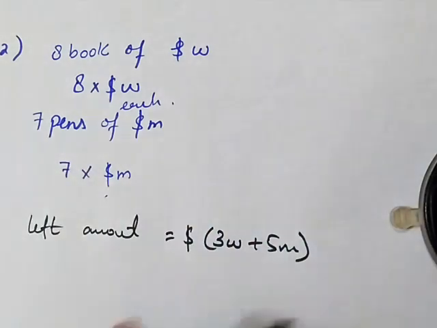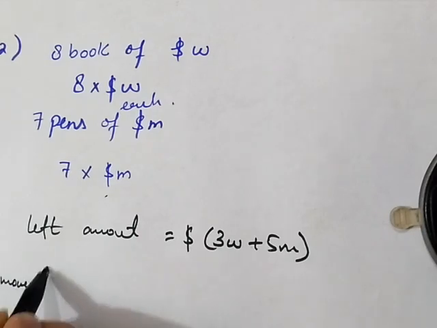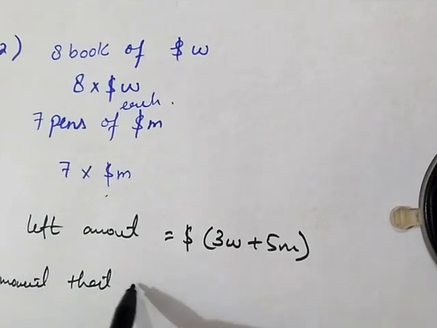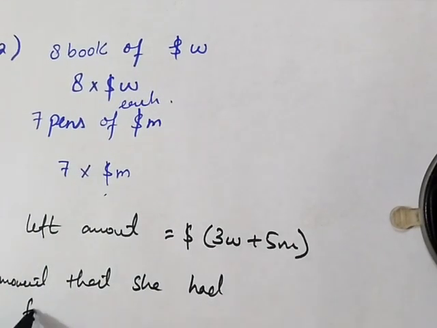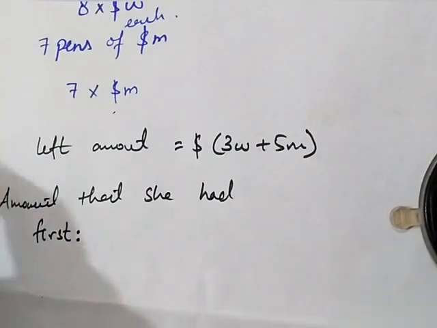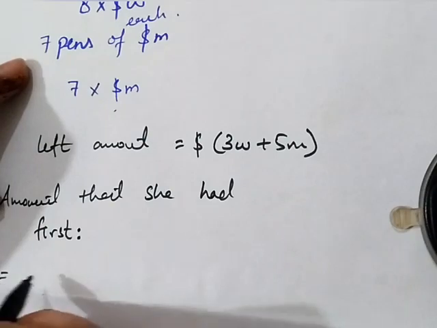That means the total amount before any shopping and before any spending, the actual amount she had. So for that we have to add all the amounts.